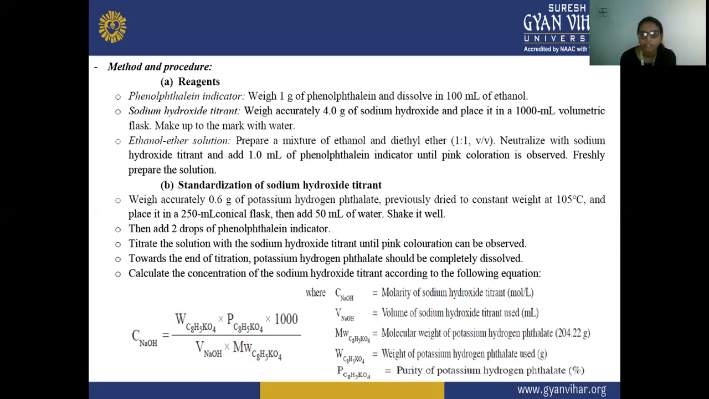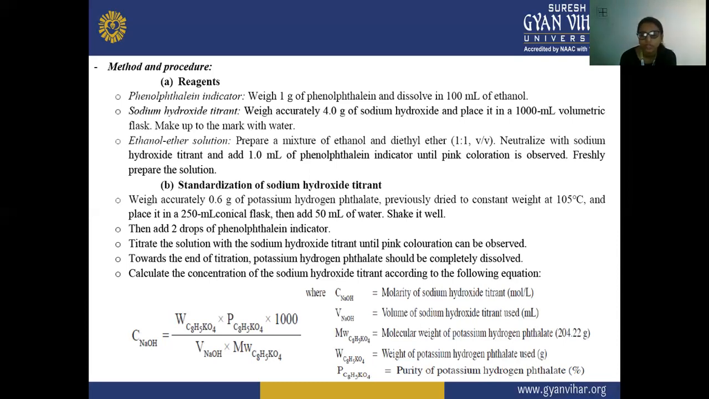So we have to calculate the concentration of sodium hydroxide titrant according to the following equation. That is, C NaOH equals W C8H5KO4 into P C8H5KO4 into 1000 upon V NaOH into MW C8H5KO4.